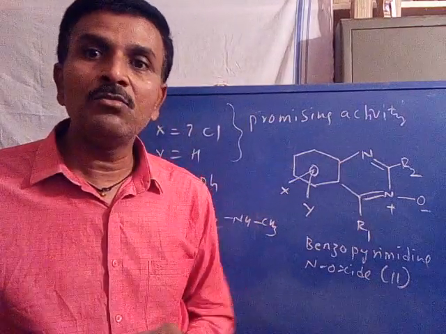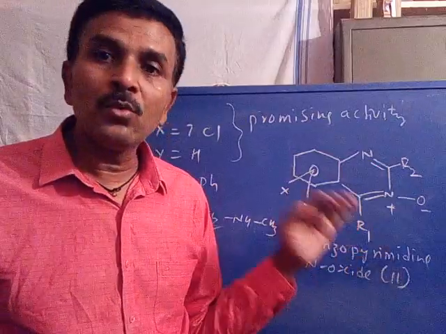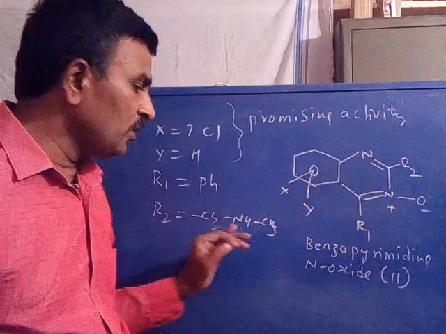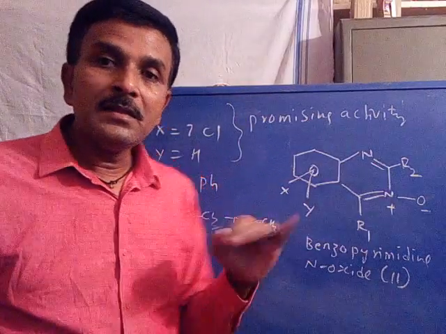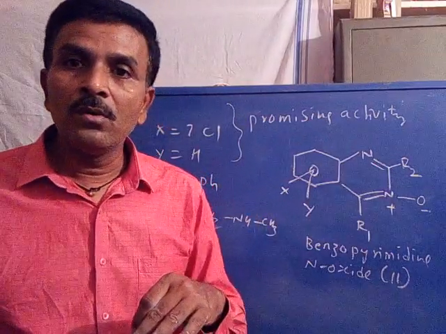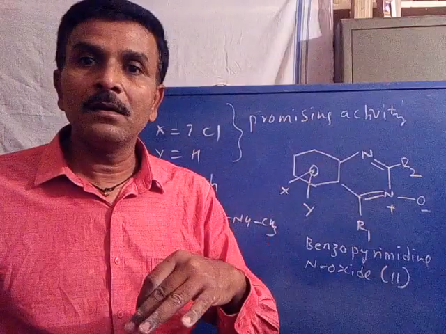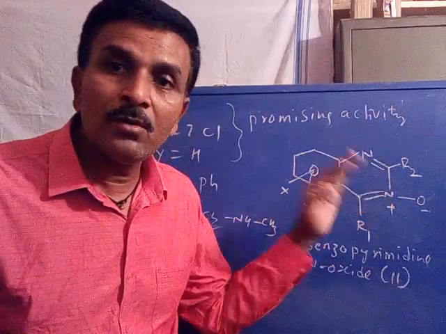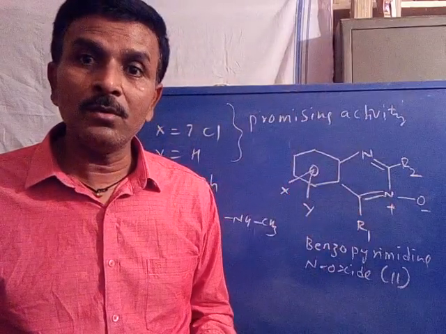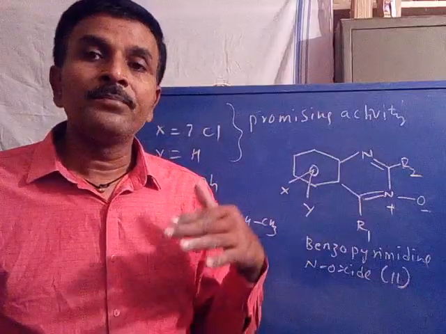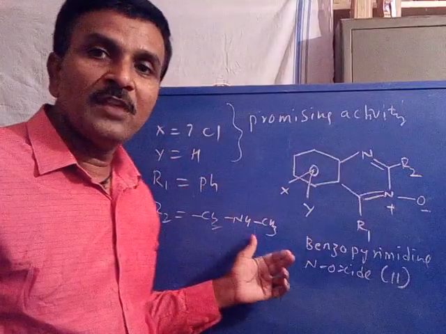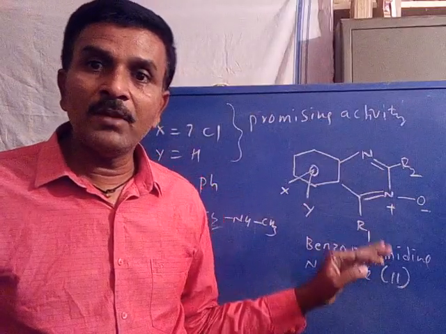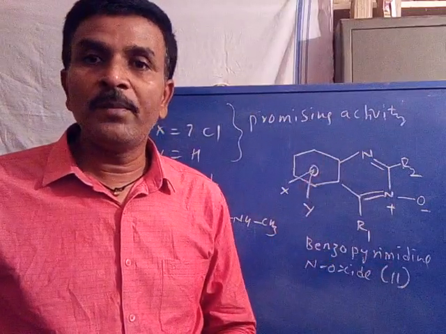What is the difference between these two? When structure 2 contains R2 equal to CH2NHCH3, this CH2 group is inserted inside the ring, leading to ring expansion from 6-membered to 7-membered. Therefore, if the group R2 equal to CH2NHCH3 exists, its structure was not benzopyrimidine N oxide.